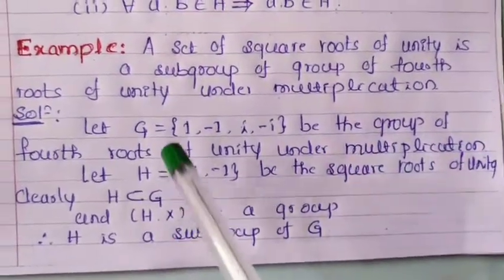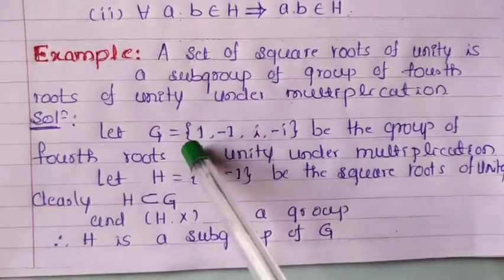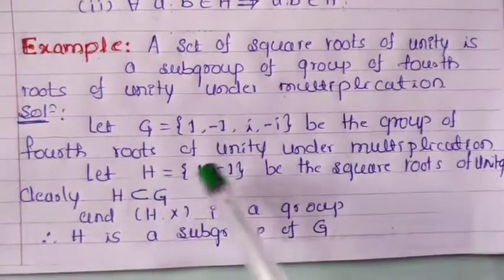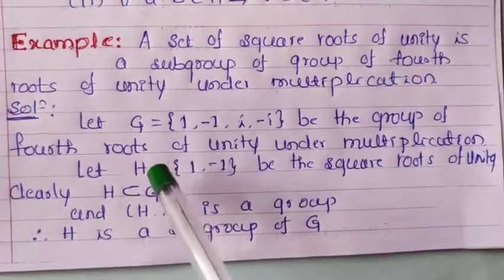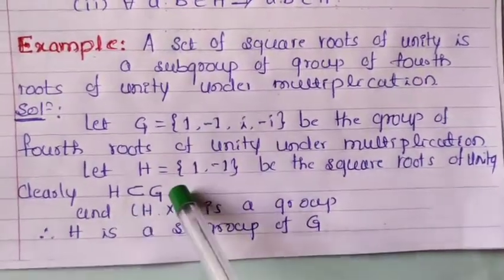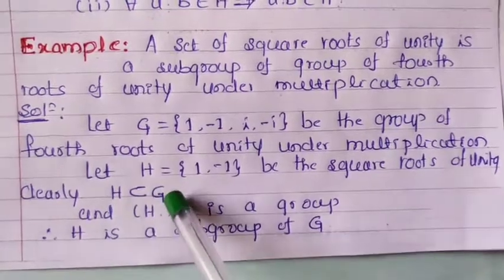Then what is H? H is the square roots of unity. The square roots of unity are 1 and minus 1. Let H equal to 1 and minus 1 be the square roots of unity. Clearly, no doubt that H is a subset of G. Now, H is a subset of G.